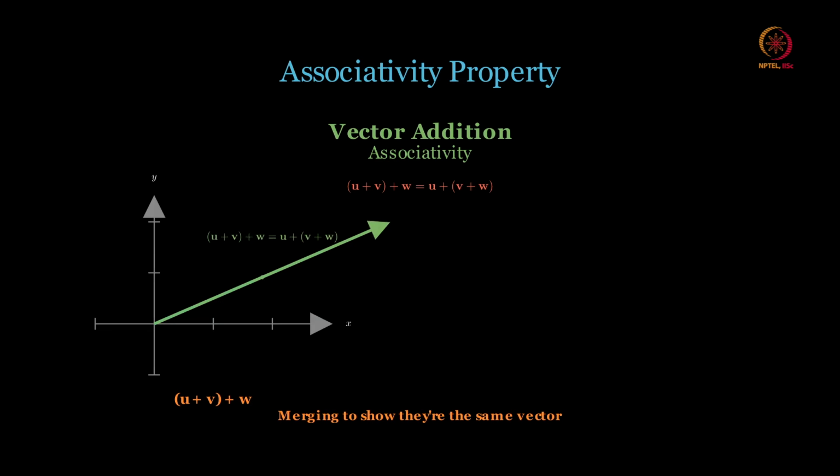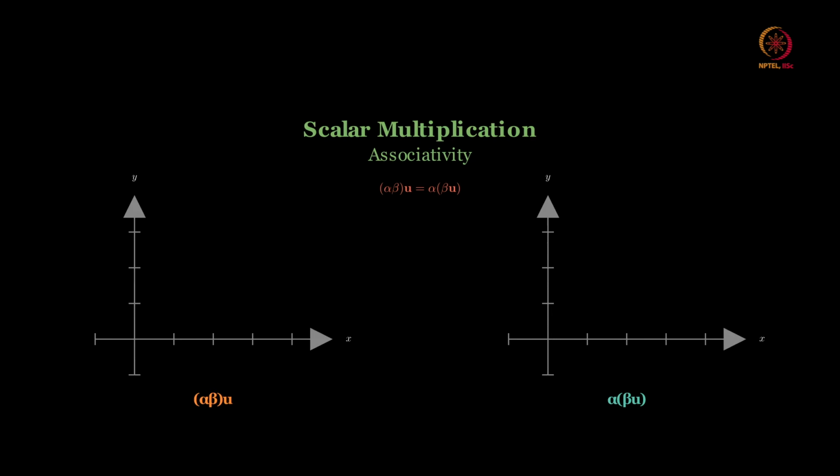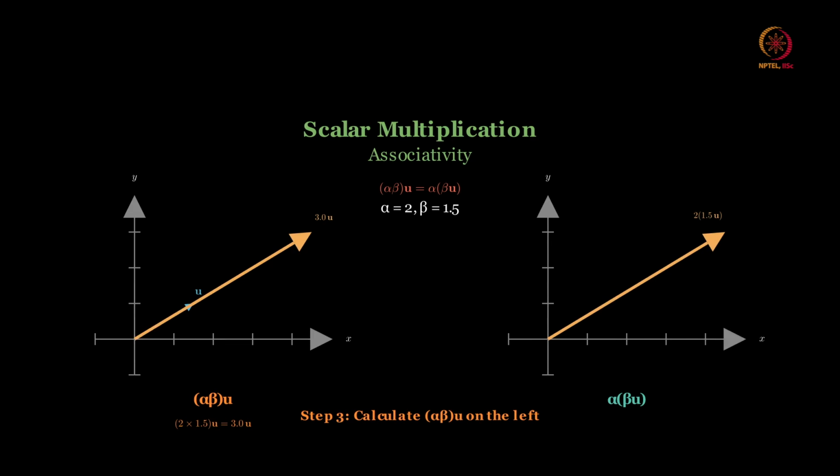And suppose you have scalars. For scalars alpha and beta, let us say elements of the field, and u an element of the vector space V, I am going to have alpha beta into u is the same as alpha into beta u.